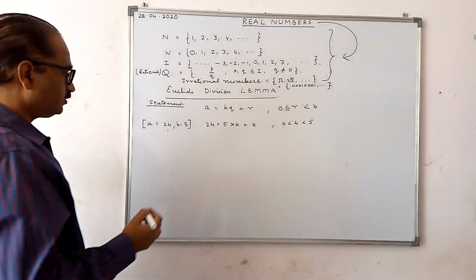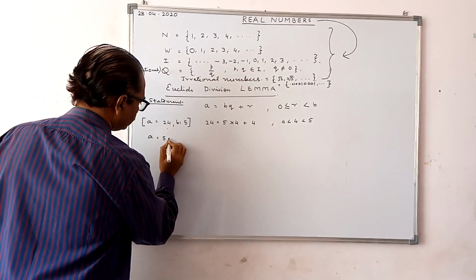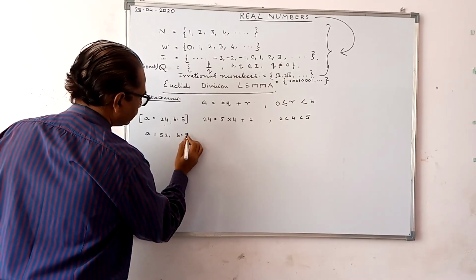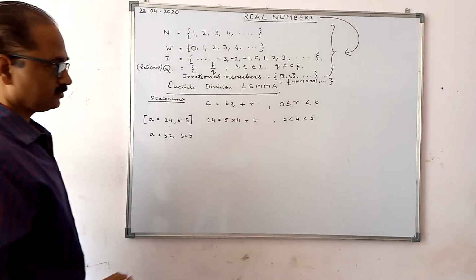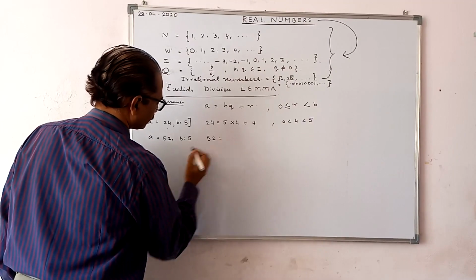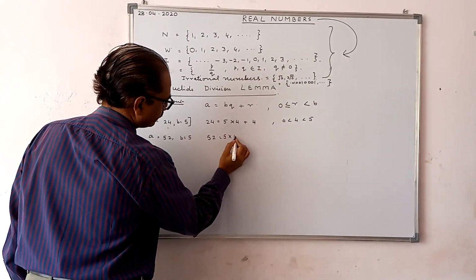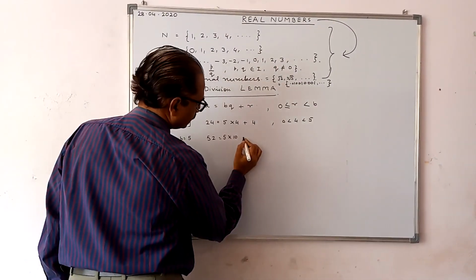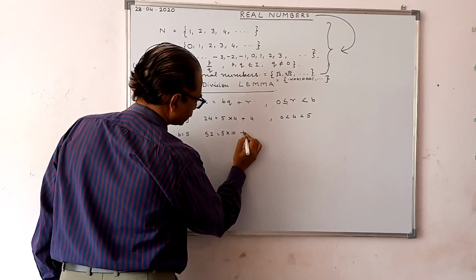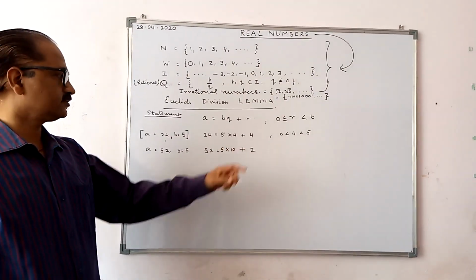Let's take another example. a is equal to 52 and b is equal to 5. So a and b both are integers. 52 can be written as 5 into 10 plus 2.